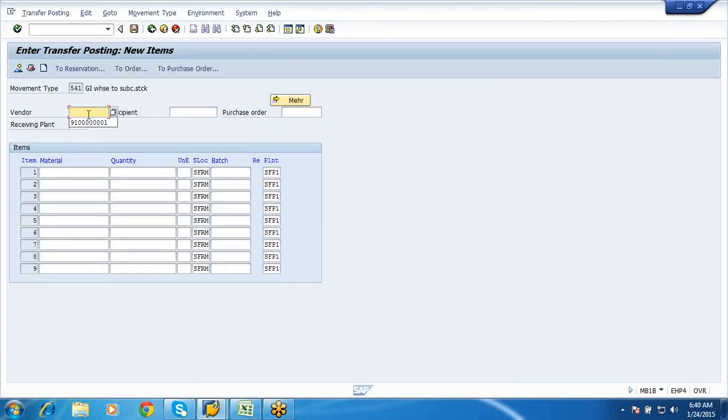Okay, so vendor would be the same, and the materials are 1564 and 1565. I'll say 1 quantity each, enter.